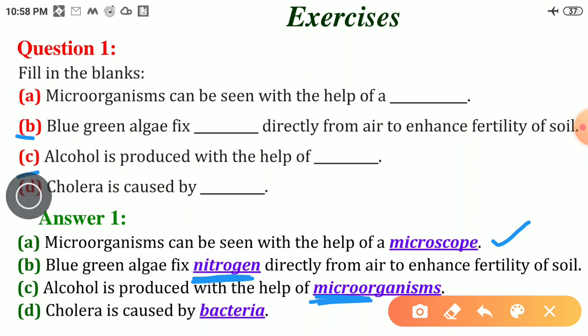D. Cholera is caused by blank. As we know, cholera is a disease which is caused by bacteria. Cholera and typhoid are diseases for which the causative microorganisms are bacteria. So here, cholera is caused by bacteria.